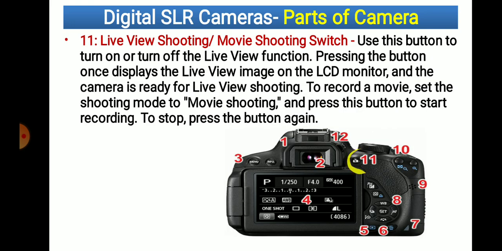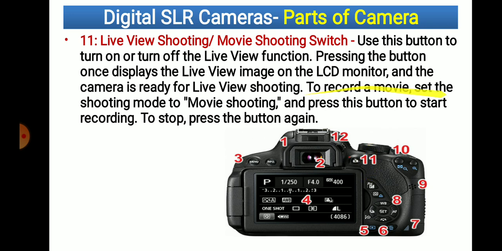Then number 11 here, live view shooting or movie shooting switch. By pressing this, we are able to make a video clip. Use this button to turn on or turn off the live view functions. Means live shooting we are able to do with the help of this function.